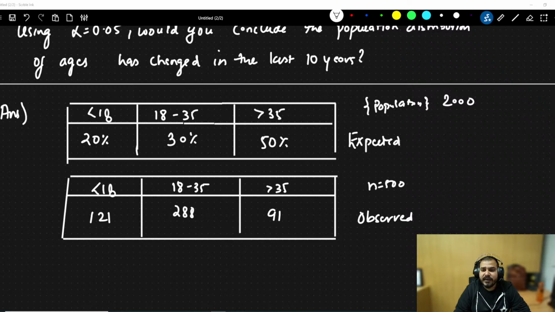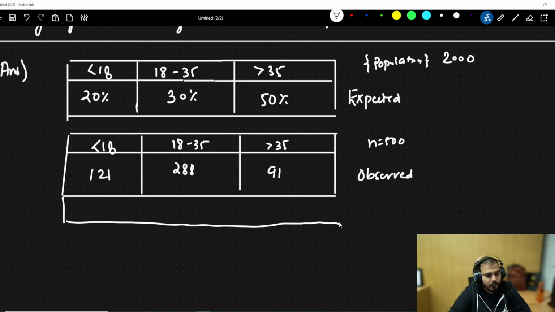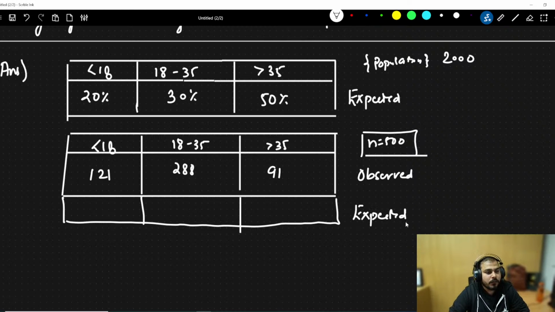Now we will create one more table, and the table is something called expected. This is the observed one, right? Now what I'll do, I'll create one more field. Let's say based on this, if I take n equal to 500, what should be our expected distribution based on this data?